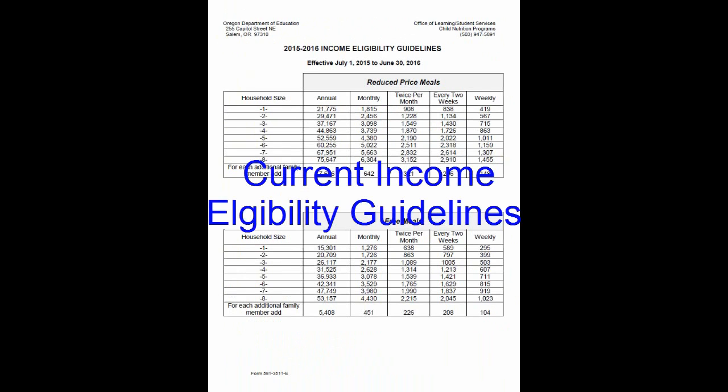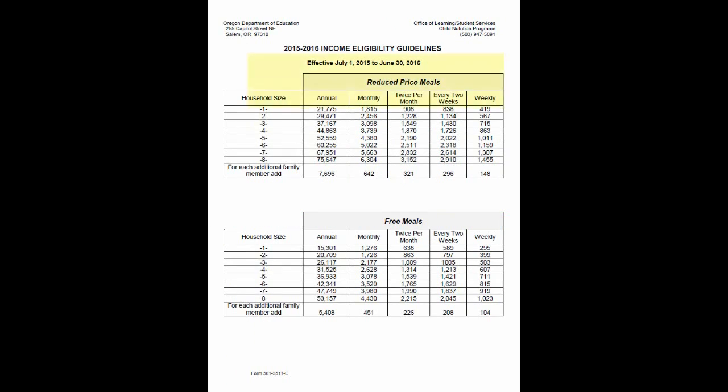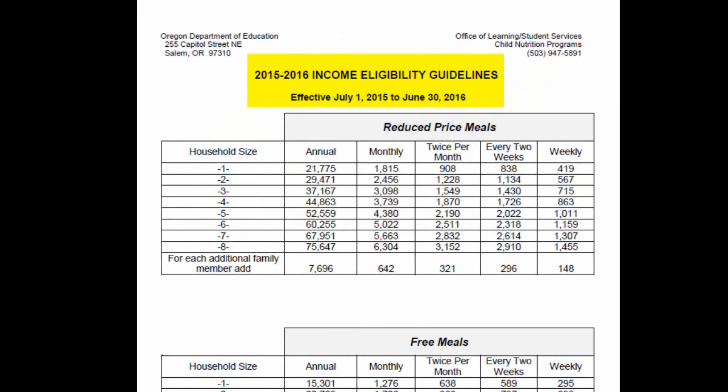ODE CNP recommends that the sponsor print out the current income eligibility guidelines provided to them. This ensures that the sponsor has the most current and up-to-date guidelines and can easily access the document when approving CIS applications.